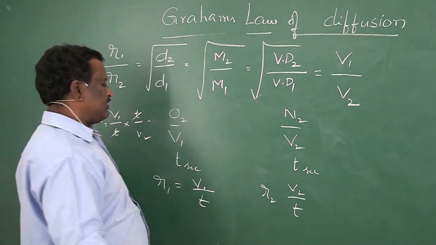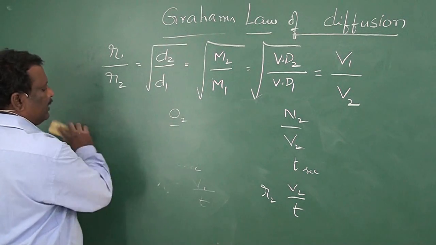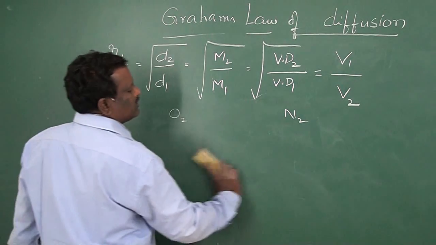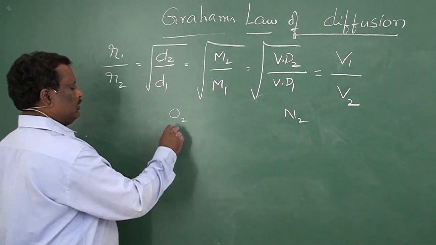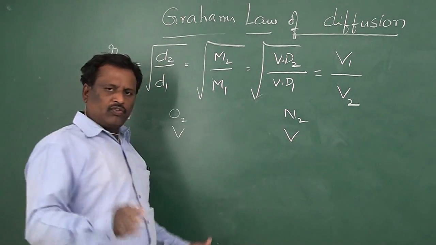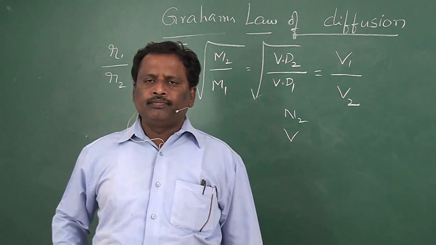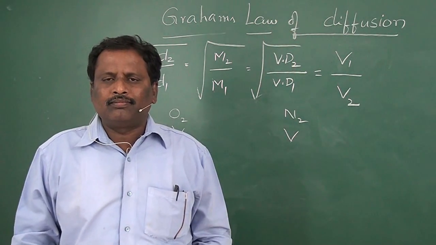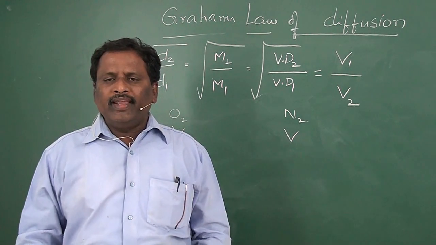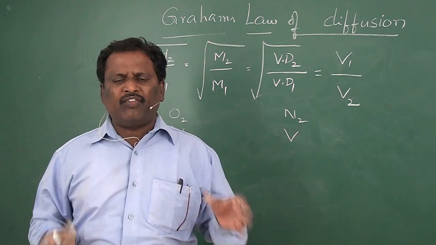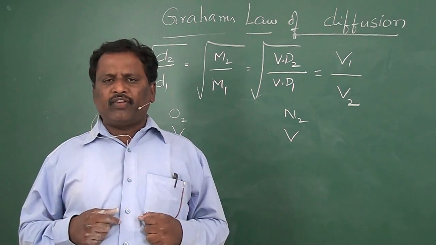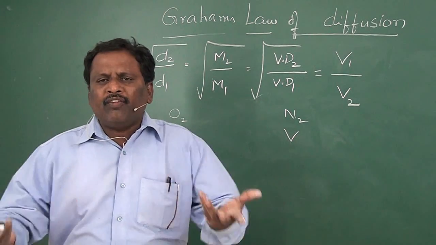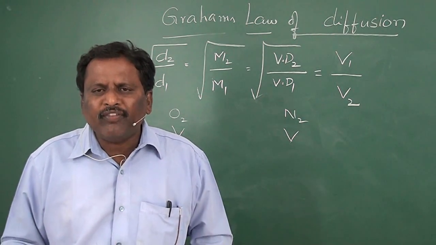Now, another case. The two gases, hydrogen and nitrogen, were there. Both the volumes of these two gases are the same, that is V, because equal volumes of the gases were kept in one container. Now we open the lid and allow the whole gas to escape. In such cases, since their molecular weights are different, the rates of diffusion are different. When the rates of diffusion are different, the time taken for the diffusion of these two gases will be different.